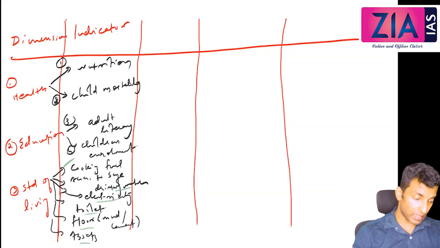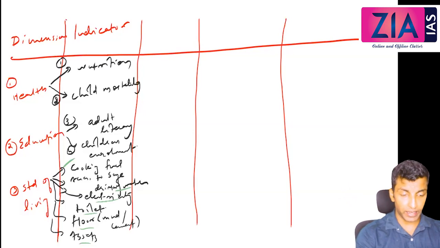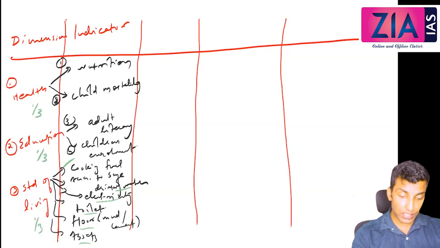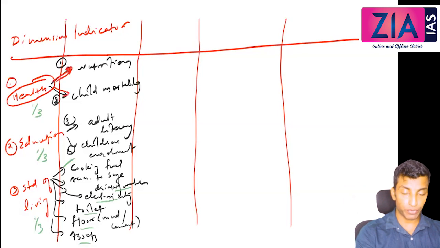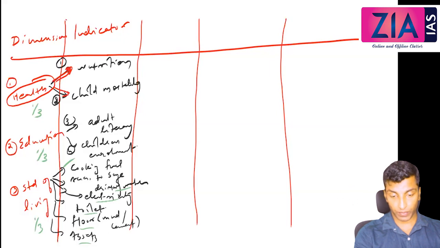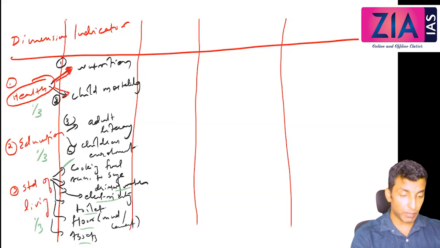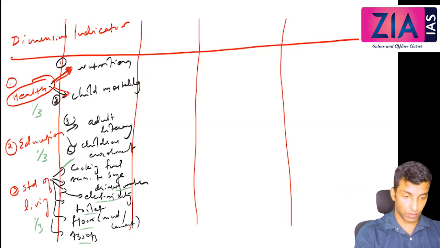Now different weightages are given here. The three dimensions are equally divided, so for each it is 1 by 3. Health is 1 by 3, education also 1 by 3, standard of living also 1 by 3. This 1 by 3 will be further divided. When it comes to health, it is 1 by 3. How can we divide it equally between these two? What will be the weightage of nutrition? Can you tell me? 1 by 3 by 2, 1 by 6. So it will be 1 by 6, and here also 1 by 6.